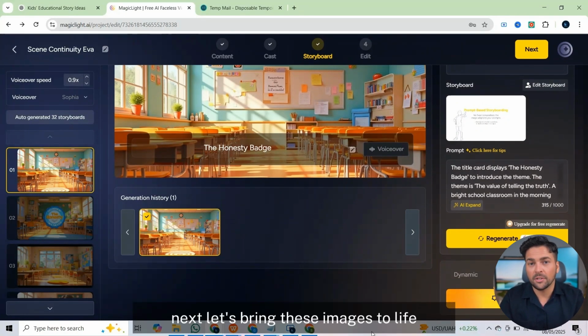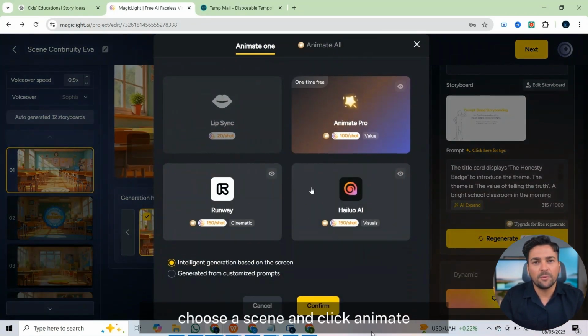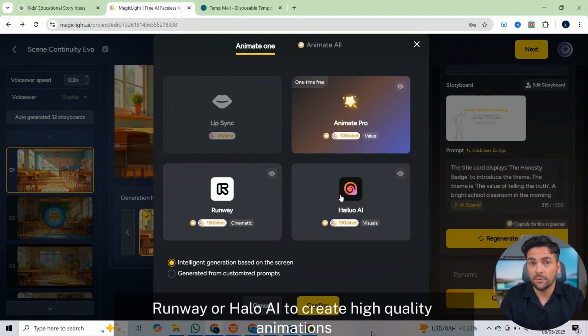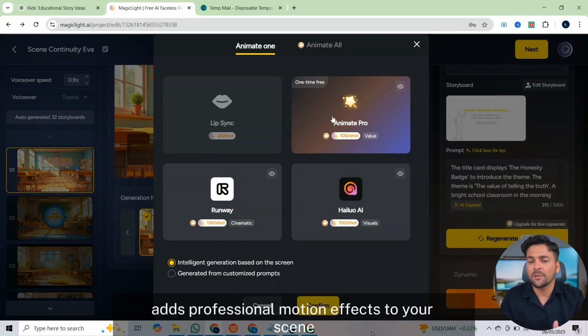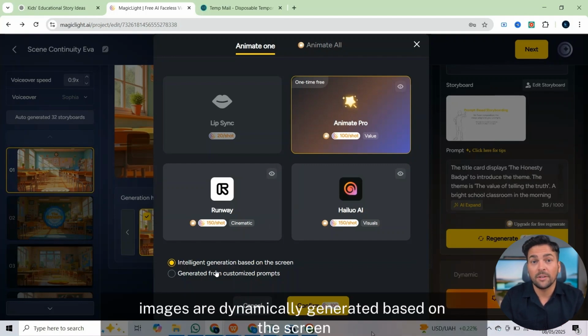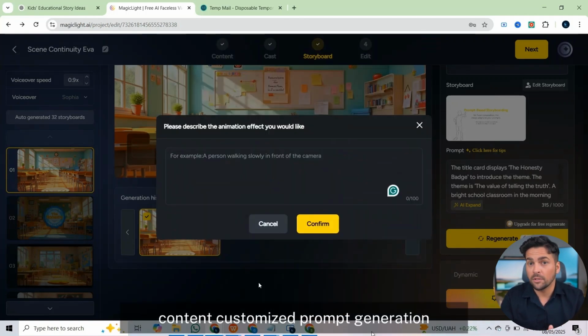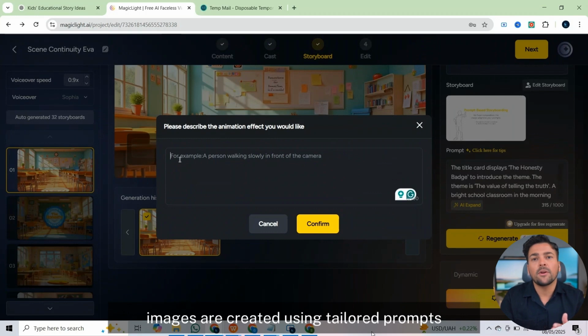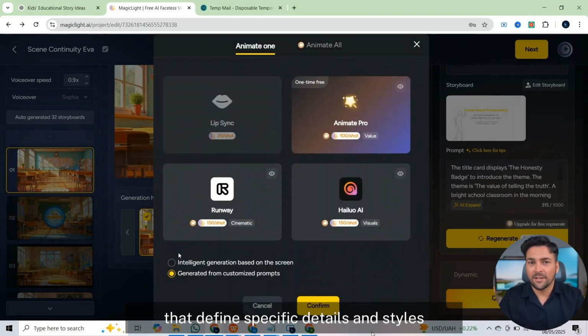Next, let's bring these images to life. Choose a scene and click Animate. For the best results, use Animate Pro, Runway, or Halo AI to create high-quality animations. This tool adds professional motion effects to your scene and offers two animation modes: Intelligent Generation, where images are dynamically generated based on the screen content, and Customized Prompt Generation, where images are created using tailored prompts that define specific details and styles.